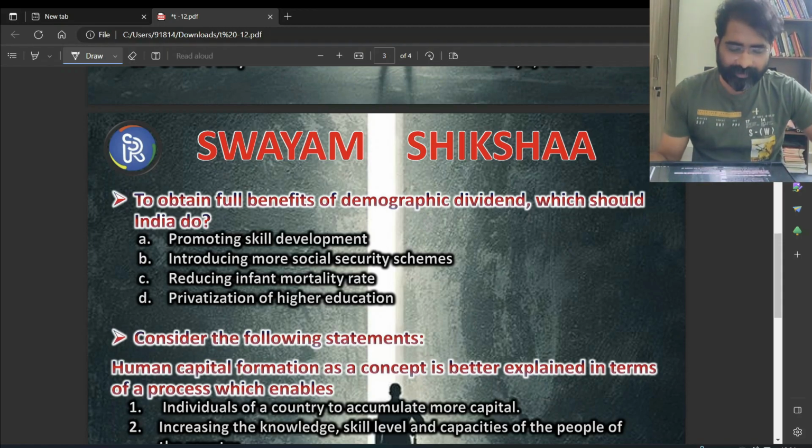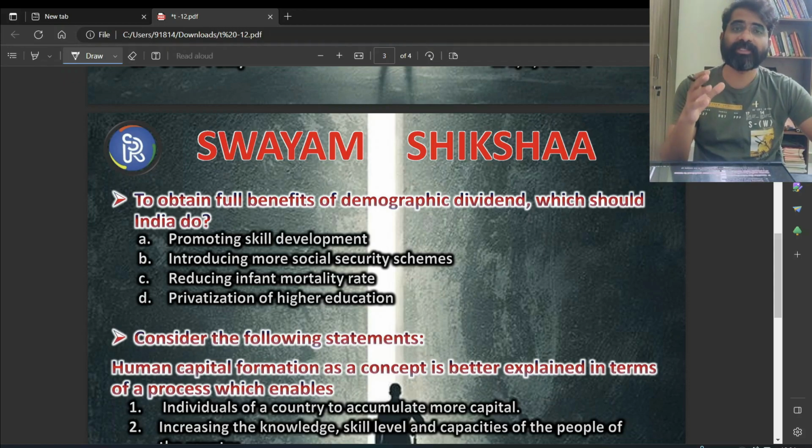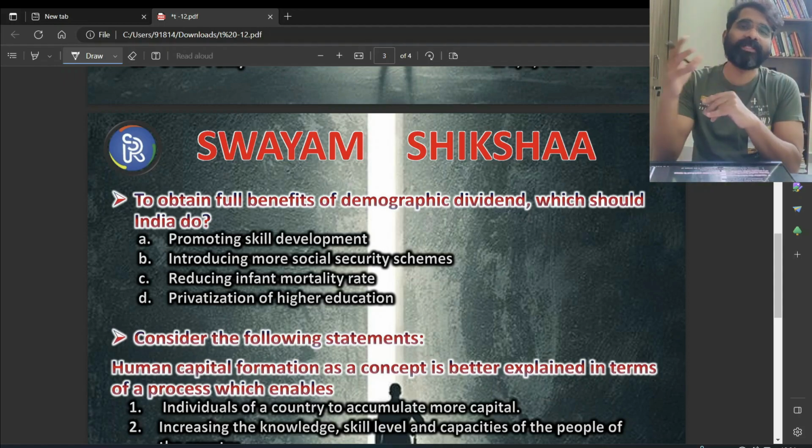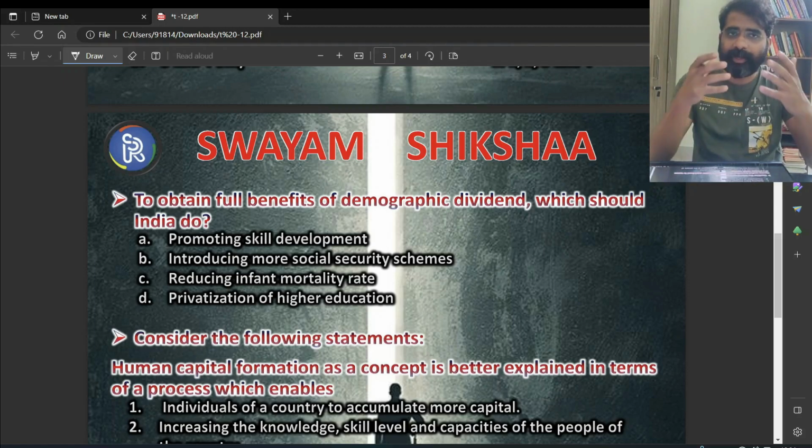Now the question is to reap the benefits of demographic potential. So here, first of all, what we should understand is the economic growth potential that is resulting because of the shifts in the demography, where we find there is more of the working age population between 15 to 64 years who can contribute more to the economic growth rather than the population which is less than 15 or more than 64. But at the same time, this young population which can contribute to economic growth may not be efficient unless and until certain things are there.